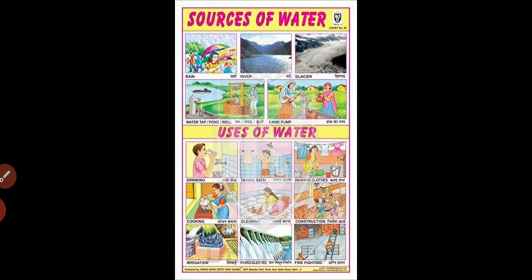Sweat is the main means by which water prevents the human body from overheating when the temperature outside is very high. It also helps to regulate, to control the temperature of the body. Plants also require water to prepare food for the process of photosynthesis. Plants need water, and they use water from the soil.